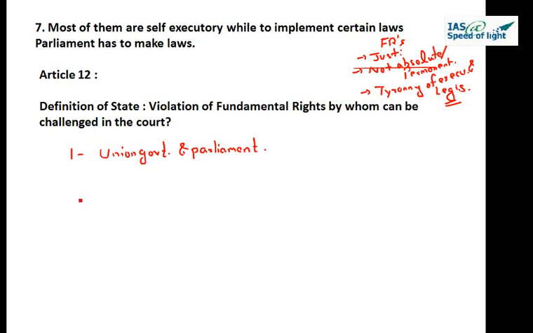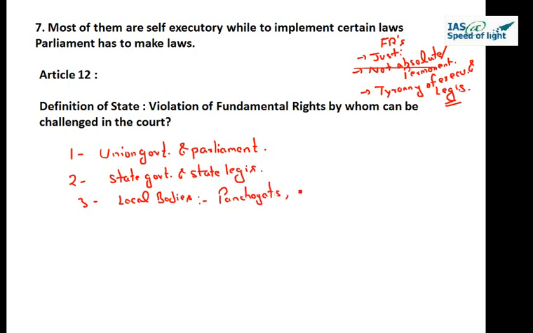Then it says the government and legislature of each of the states. So second, it's saying state government and state legislature. Third, it is saying and all local and other authorities within the territory of India under the control of government of India. So local bodies like panchayats, municipalities.